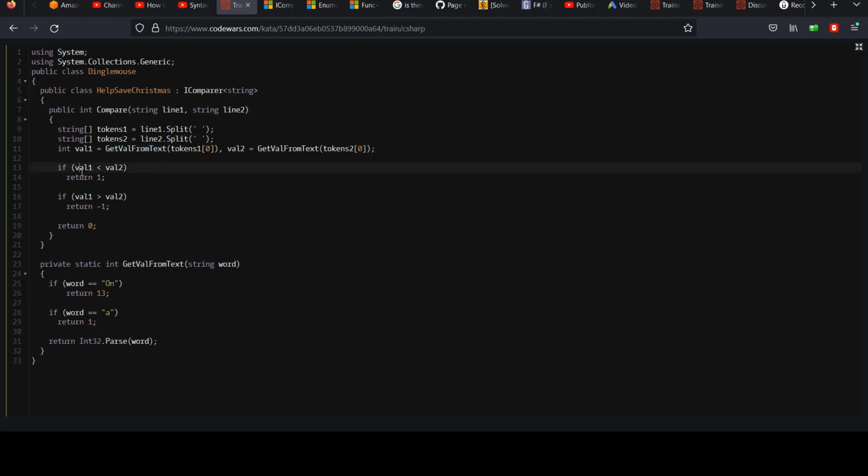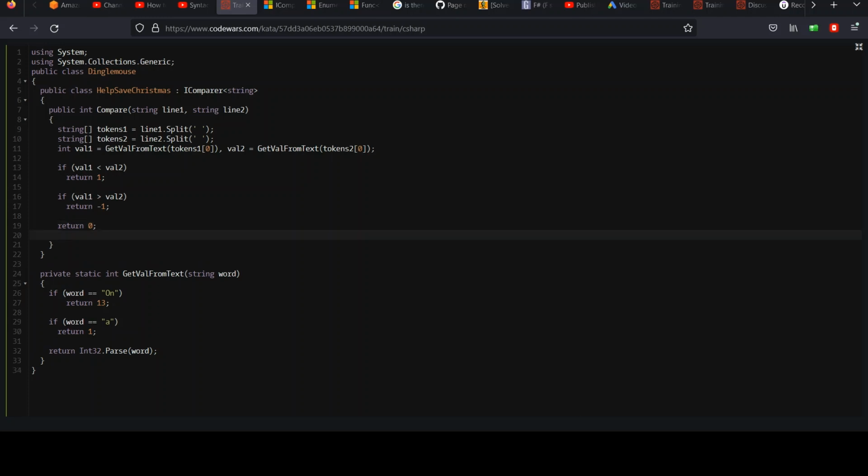And then I don't think this part's bad, but if you wanted to make it into a compound ternary expression, let's comment this part out. You could say return, and we could check if val1, I'm sorry, is less than val2, question mark. If that's true, we saw that we returned 1, right?